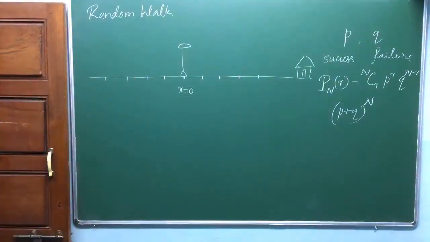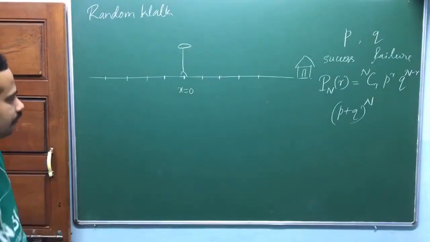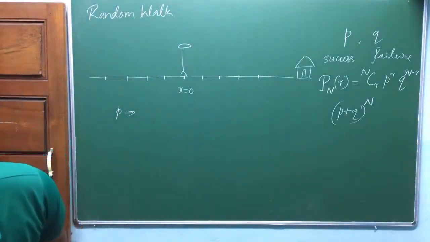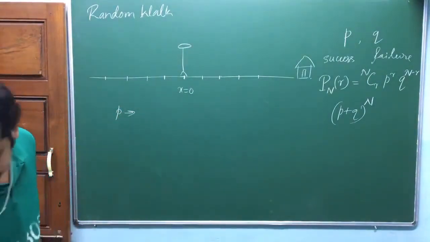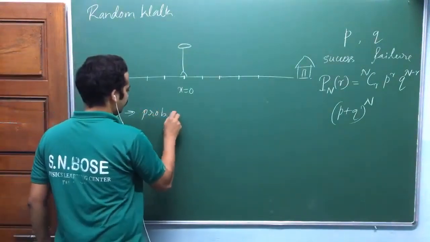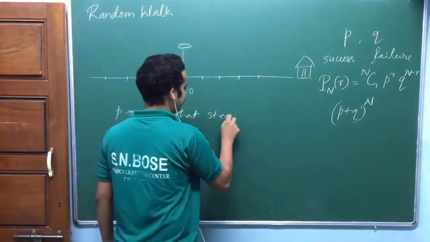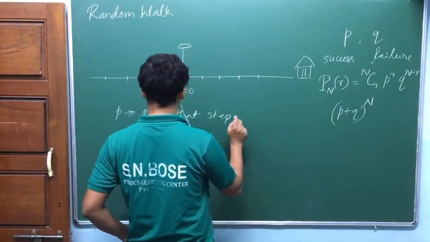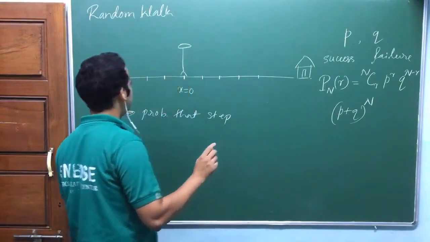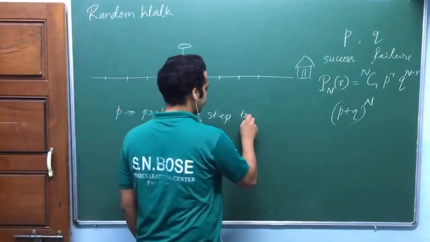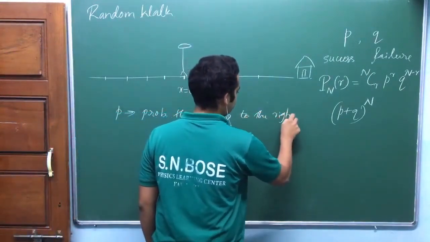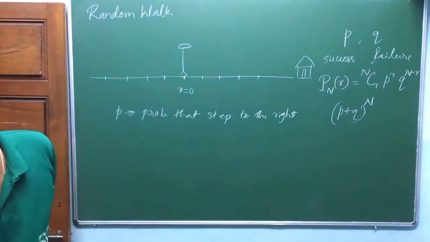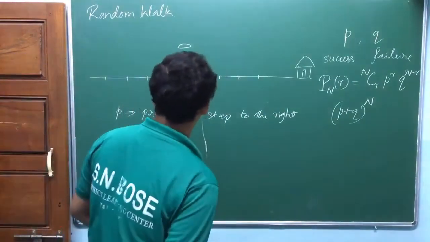Now in this situation, let me define P as the probability of a step being taken to the right.